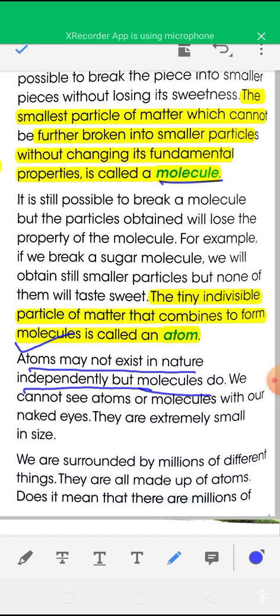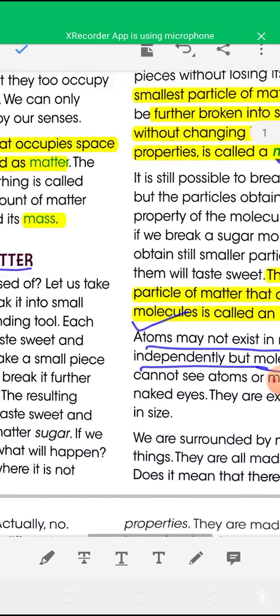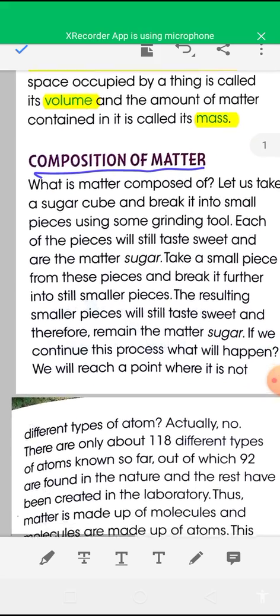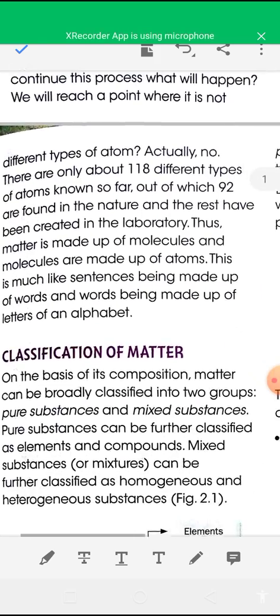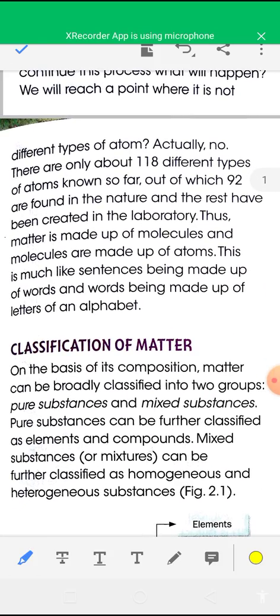And molecules can exist independently in nature. We cannot see atoms or molecules with our naked eyes, and they are extremely small in size. So matter is made up of molecules, and molecules are made up of atoms.